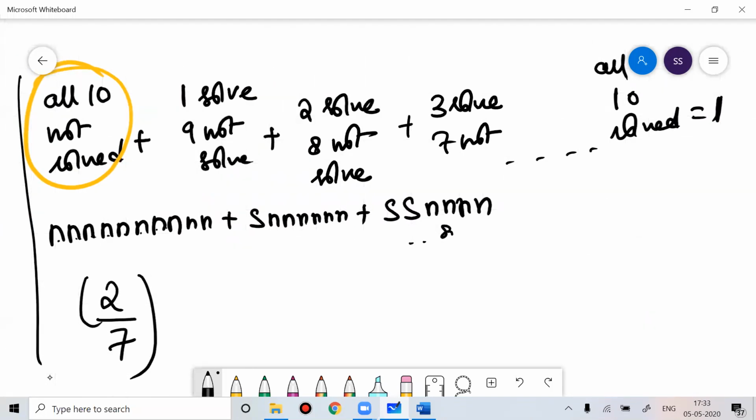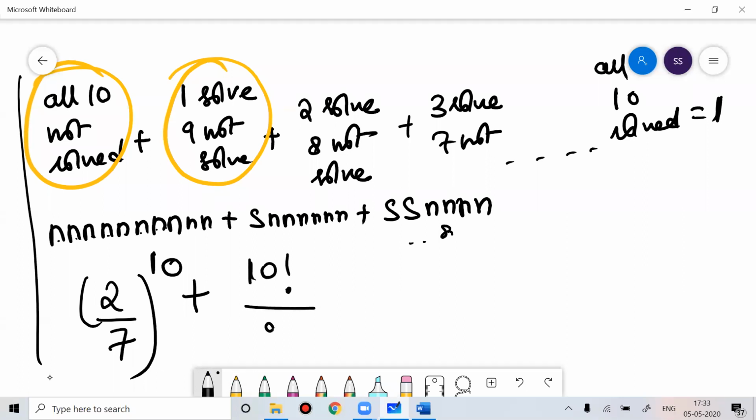So how many times does 2 by 7 happen? 10 times. Now, how many ways can you arrange this? One problem solved, 9 not solved. How many times can you arrange this? This is 10 factorial divided by 9 factorial. You can arrange this as 10 factorial by 9 factorial.